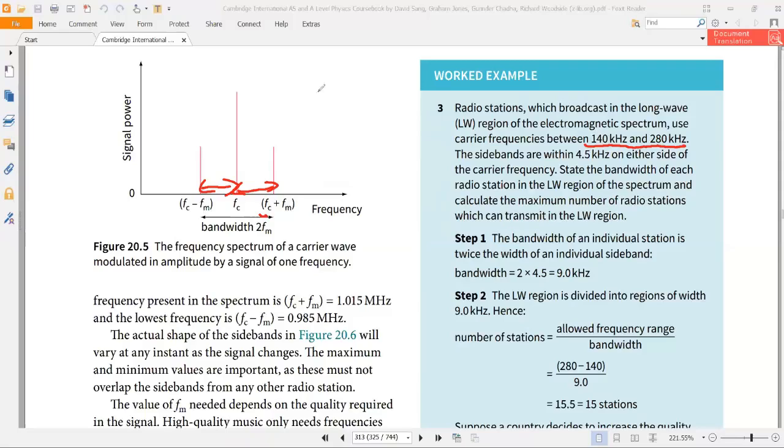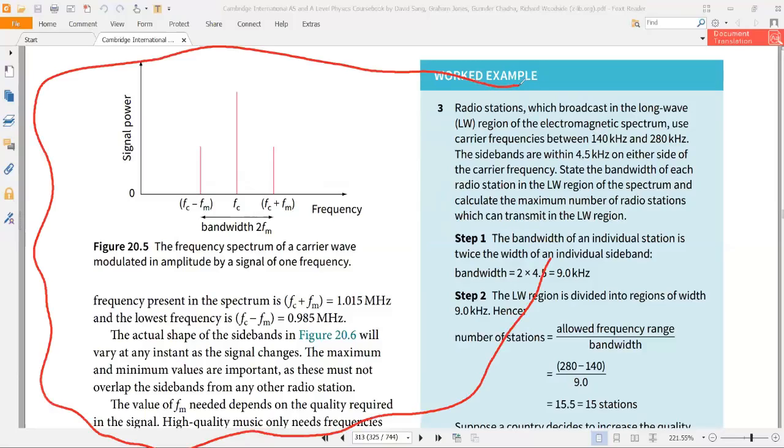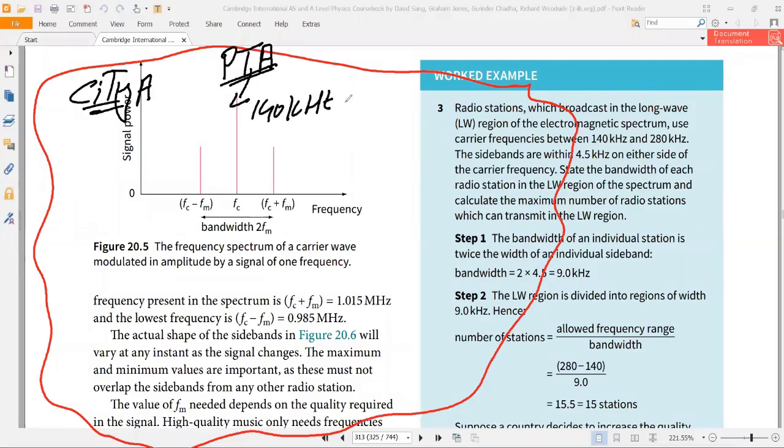Okay, so let's say I will use PTA, that is Pakistan Telecommunication Authority. Maybe in your country that will be BTA, Bangladesh Telecommunication Authority. So this PTA gives a frequency range to this city A, and that frequency range is 140 kilohertz to 280 kilohertz.